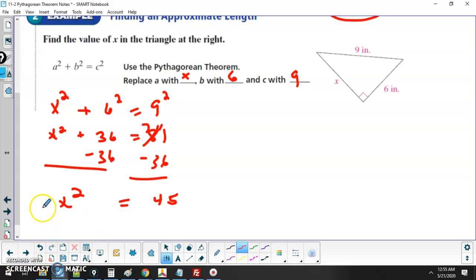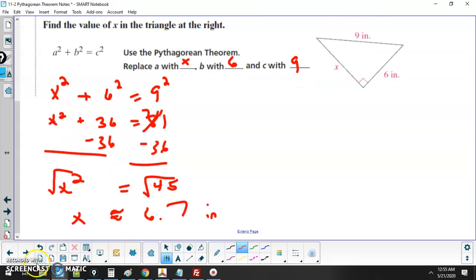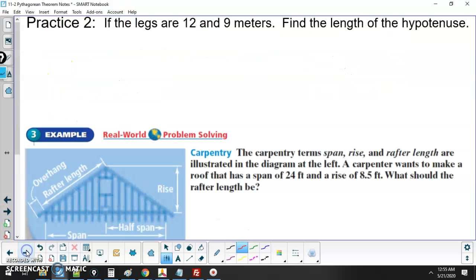You might be thinking I'm done, but remember x squared is not your answer. You want x. So you need to square root both sides to get x. Square root of 45, well, there is no perfect square root. So you have to use the calculator and get an approximation. So this is about 6.7 inches. We should use not equal to, but the little curlies to show that this is an approximation. So that's what you would do if the variable is not the hypotenuse.